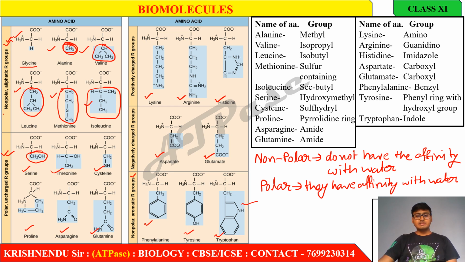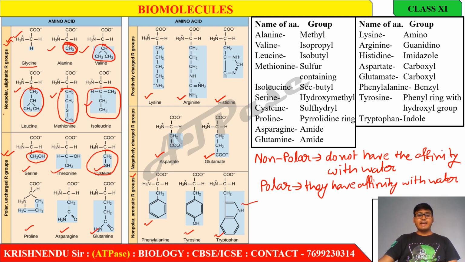In threonine and cysteine, that is a sulfhydryl R group. In cysteine, sulfhydryl R group, and in the case of proline, that is a pyrrolidine ring.